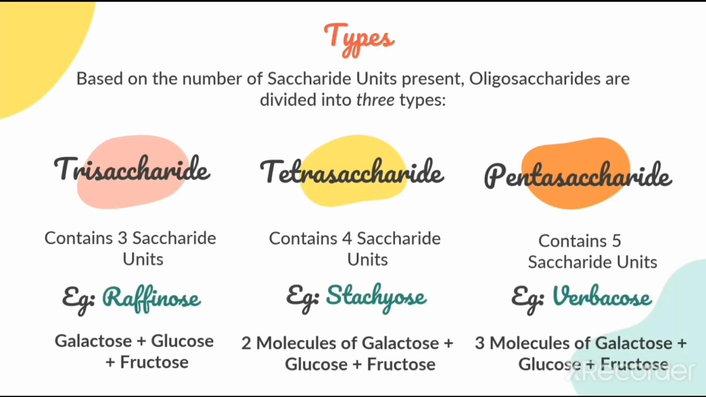On the basis of the number of sugar molecules present, oligosaccharides are divided into trisaccharide, tetrasaccharide, and pentasaccharide. Trisaccharide contains 3 sugar molecules. An example for trisaccharide is raffinose. Raffinose contains 1 molecule each of galactose, glucose, and fructose. Tetrasaccharide contains 4 sugar molecules. An example for tetrasaccharide is stachyose. Stachyose contains 2 molecules of galactose and 1 molecule each of glucose and fructose. Pentasaccharide contains 5 sugar molecules. An example for pentasaccharide is verbascose. Verbascose contains 3 molecules of galactose and 1 molecule each of glucose and fructose.